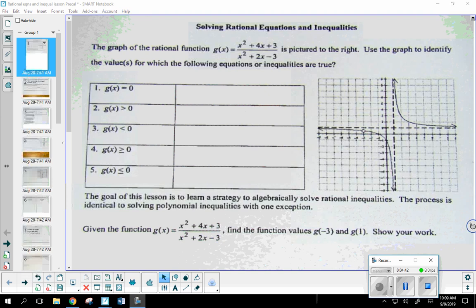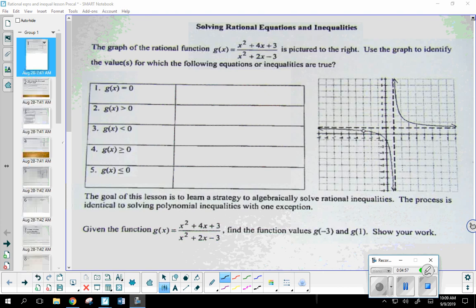All right, well, why don't we go ahead and get started? We'll see how far we get today, and then we'll just make it through the week, get to a 3-day weekend. All right, so the graph of the rational function g is already graphed here.